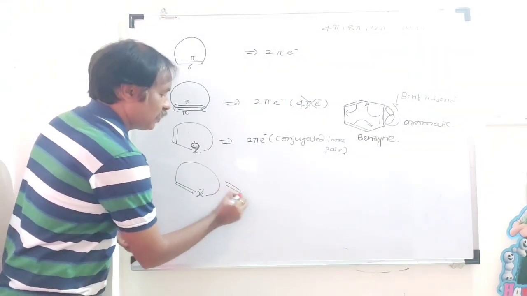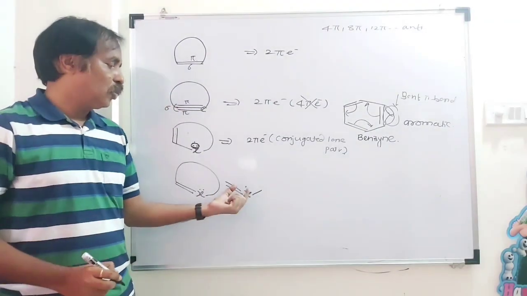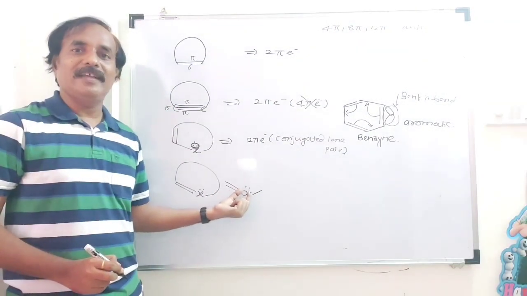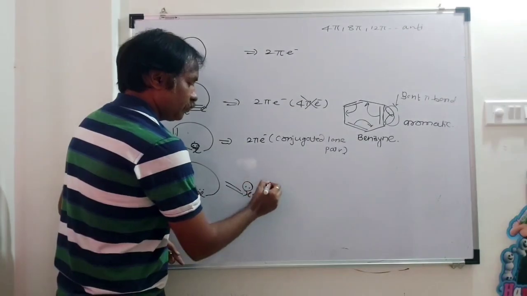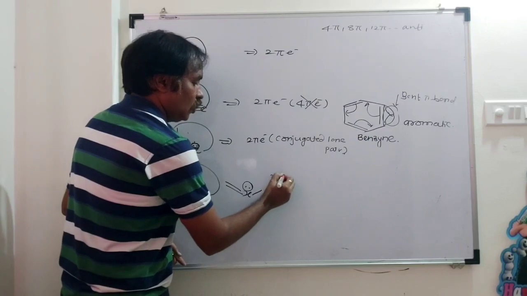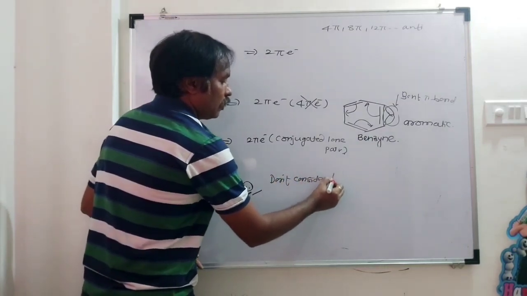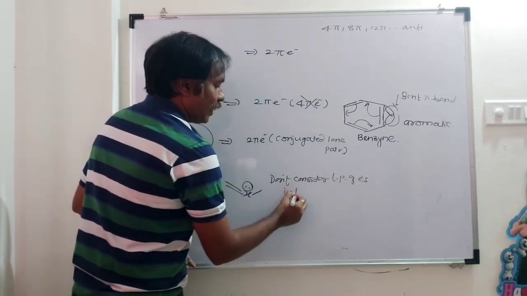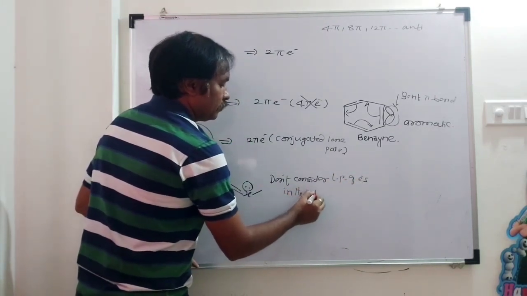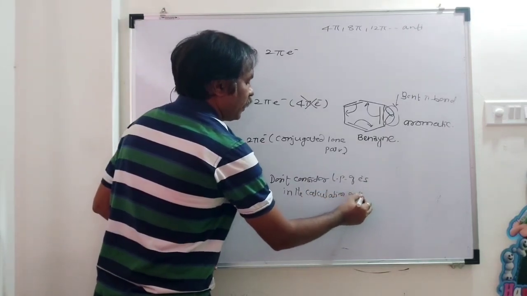So don't consider these two electrons, the lone pair, in the calculation of pi electrons.